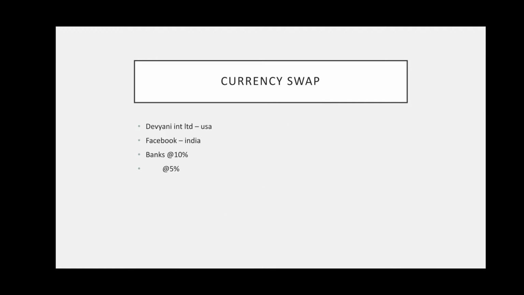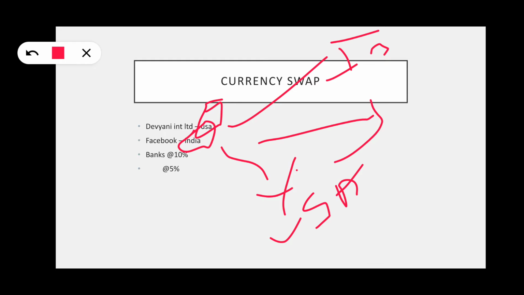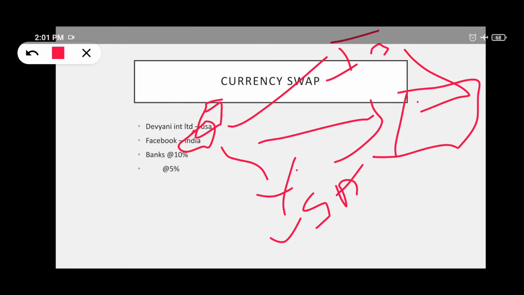So Devyani International Limited and Facebook: this home branch is USA, this home branch is India, but they need money in USA and India. So they consult an investment banker, or what we call a swap banker. So this swap banker will connect the two needs.